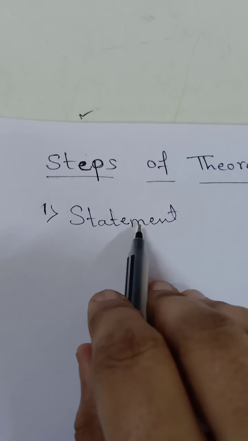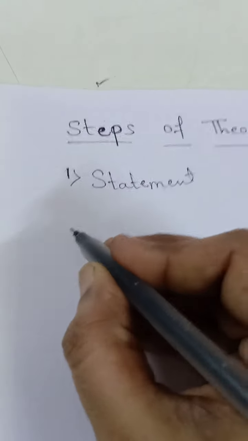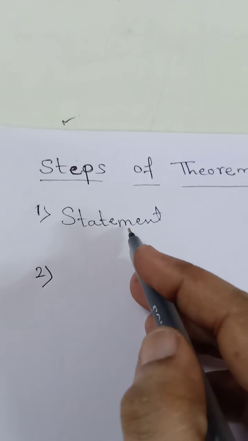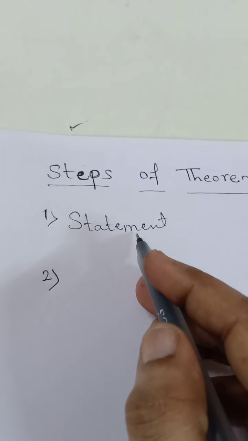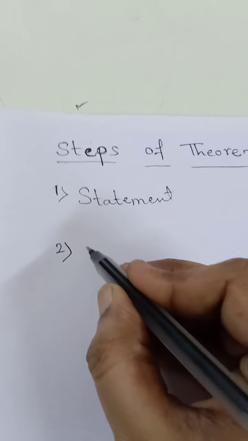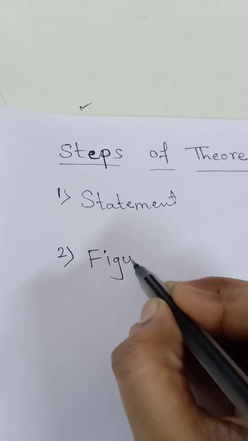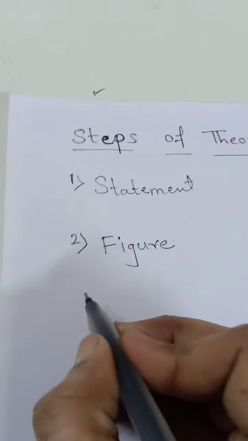So this is nothing but the first step of writing the theorem. After writing the statement, we have to read it carefully and gather the information which will help us to draw the figure. So the second step is to draw the figure.